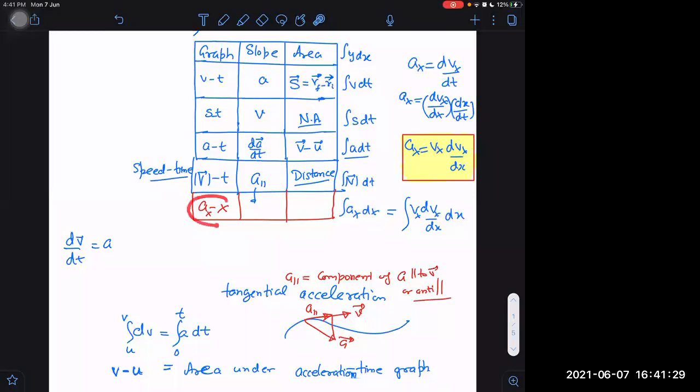If it is an ax versus x graph, how would it be integration? What is the area under a y versus x graph? That is y dx. If y is changed to ax, then it will be ax into dx only.